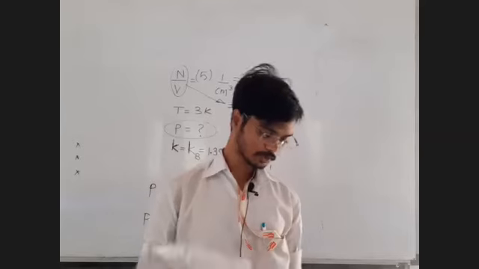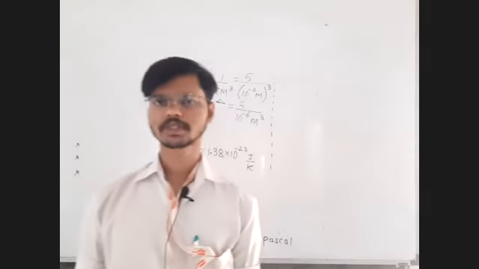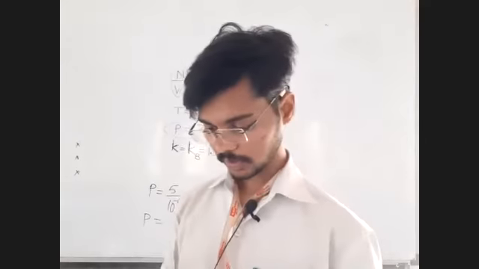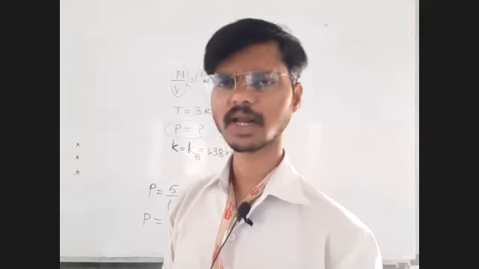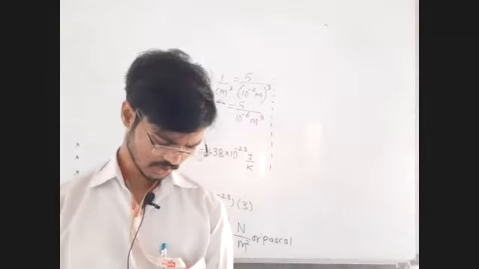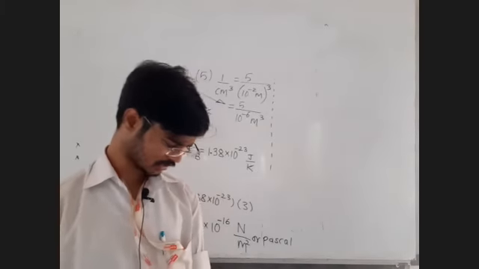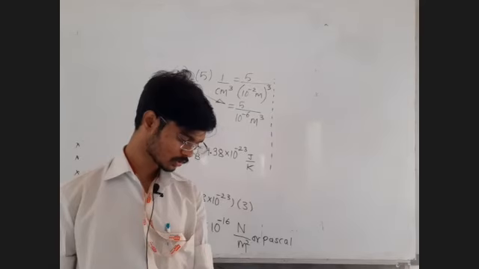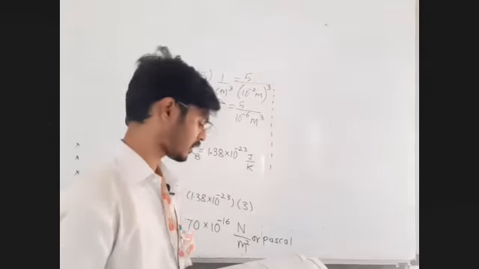Question number 3. Find the average translational kinetic energy. See, we are asked average translational kinetic energy of molecules in the air at 300 Kelvin.